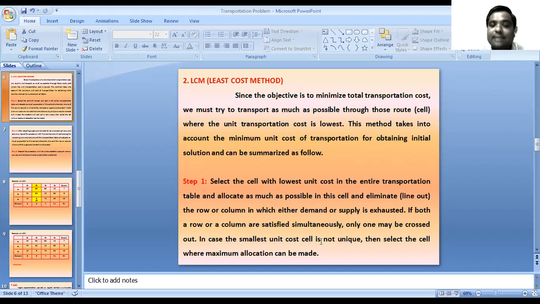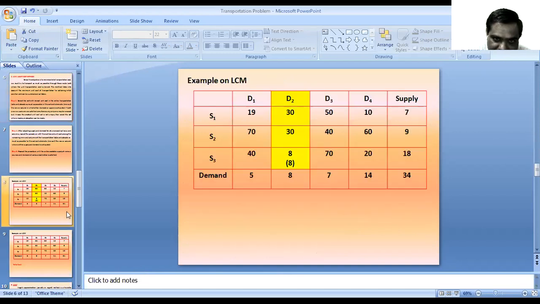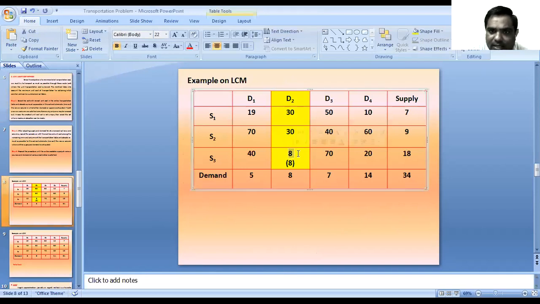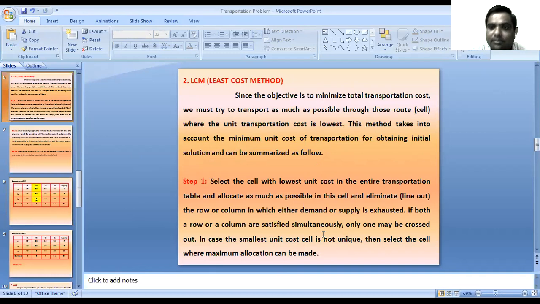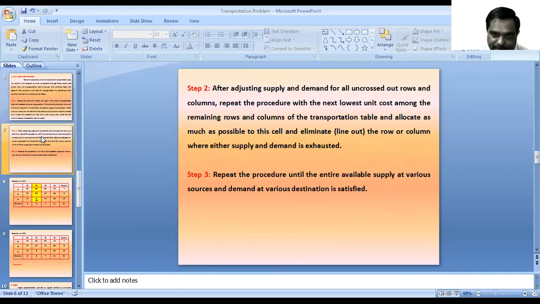The second: in case the smallest unit cost cell is not unique. Not unique means, suppose in this example the smallest unit cost is 8, but suppose here is also 8, and here also 8, so it is not unique. Then in that case, select the cell where the maximum allocation can be made.